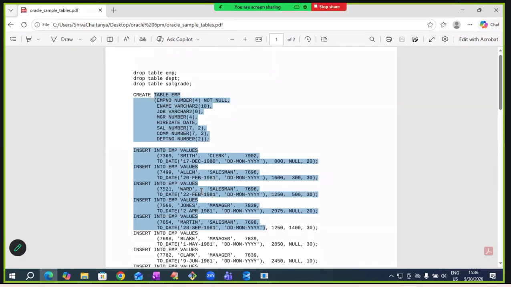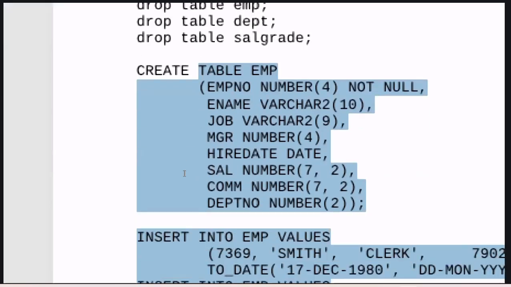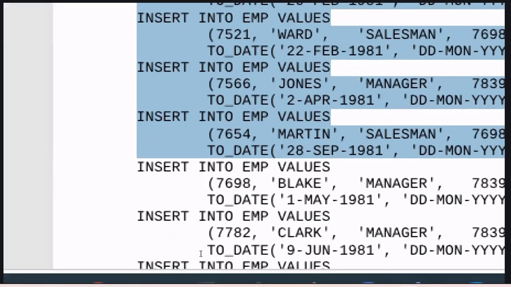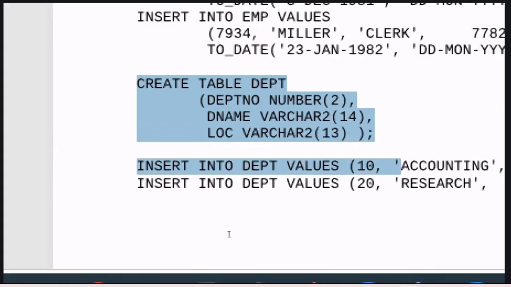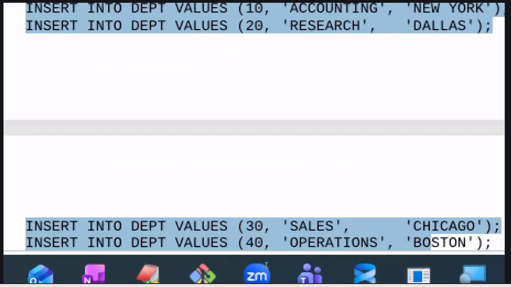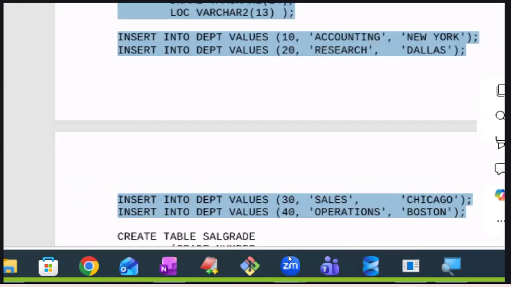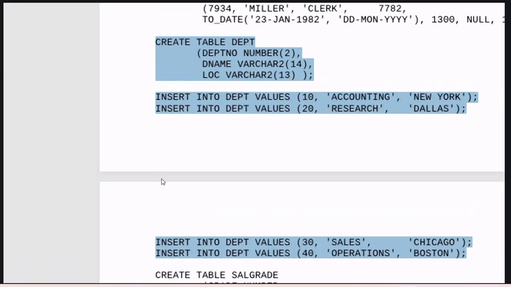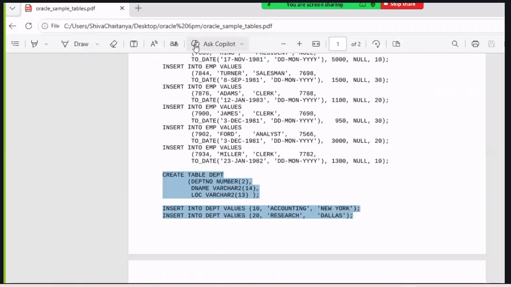These are the EMP table creation queries, and below them, the department table creation queries are there. Just copy them at the SQL command prompt.